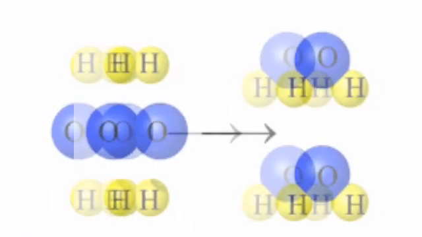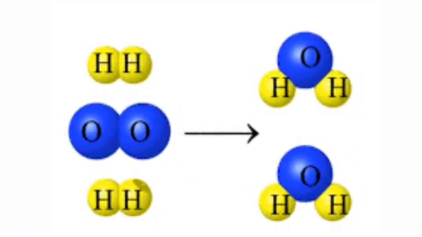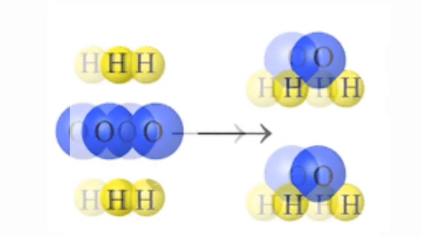For example, a water molecule contains 2 hydrogen atoms, each of relative mass 1 gram, and 1 oxygen atom of relative mass 16 grams. This means that there are 2 grams of hydrogen and 16 grams of oxygen in 18 grams of water. So, in a water molecule, hydrogen and oxygen are present in the ratio of 1:8.